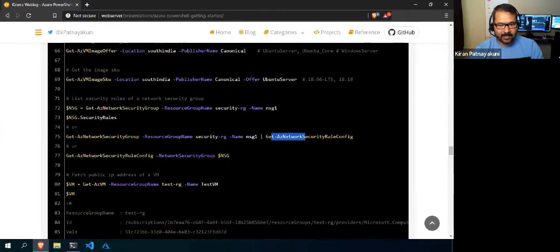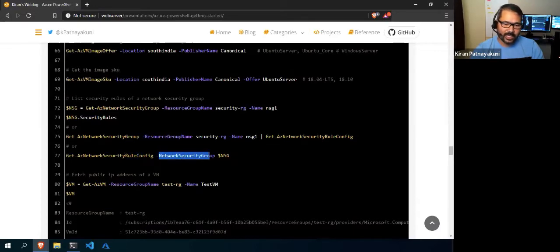This is a sub commandlet of the actual commandlet. Basically everything is a commandlet, but this one can take input by pipeline. Pipeline means whatever output comes from one commandlet goes into the next commandlet.